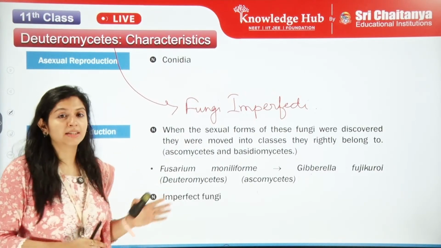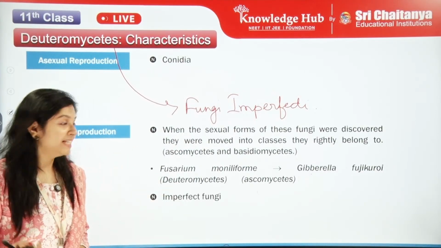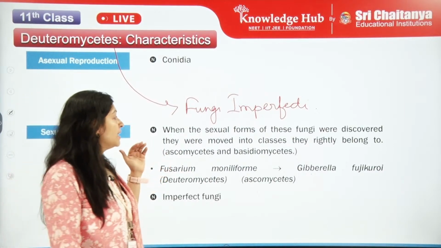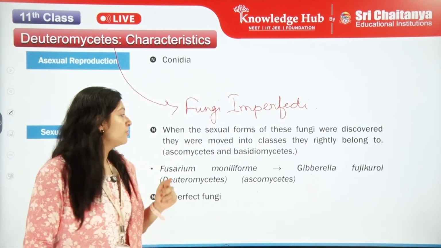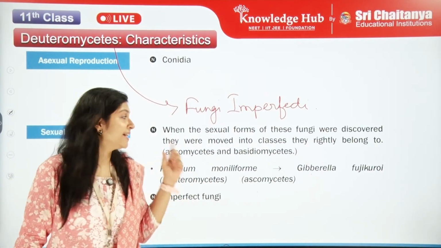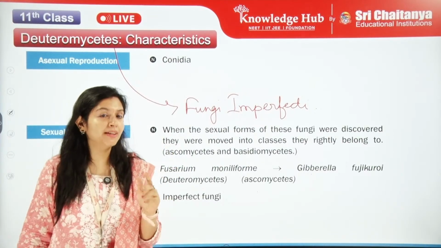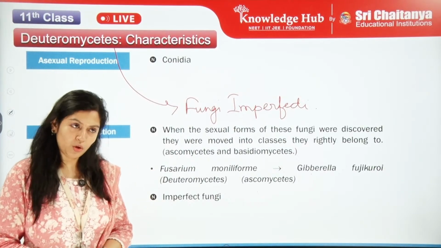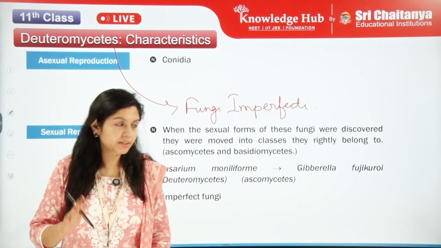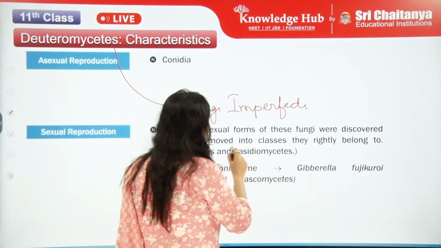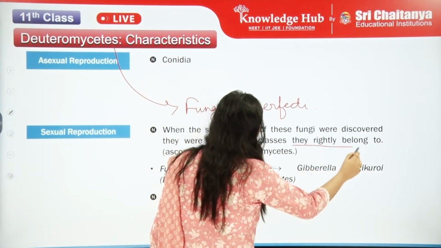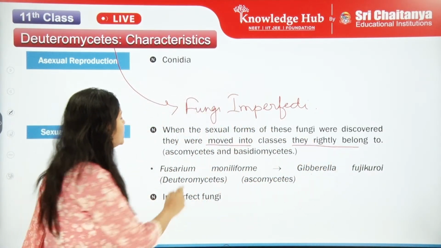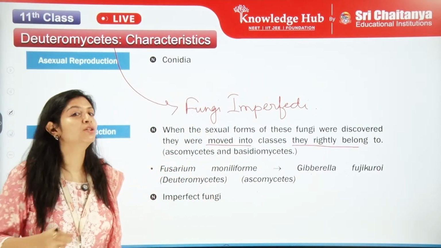moving from the Deuteromycetes to Basidiomycetes if the important feature, that is the sexual stage, of a fungus belonging to the Deuteromycetes can be discovered. If they can be discovered, then they will be moved into the classes where they rightly belong, that is these two classes, Asco and Basidio.